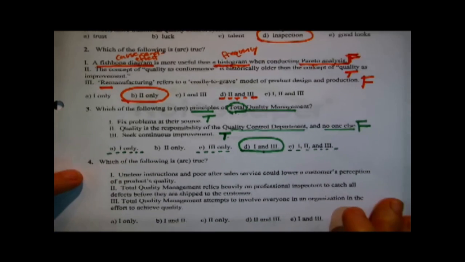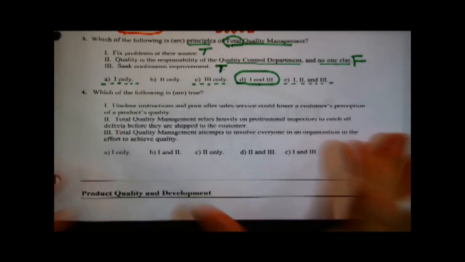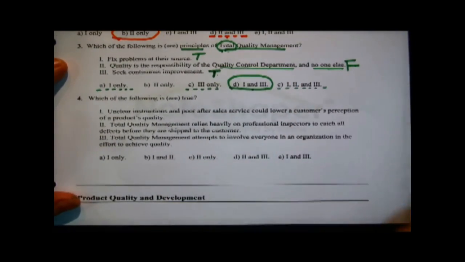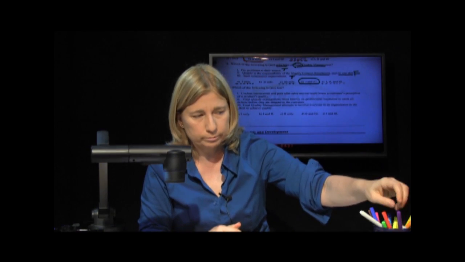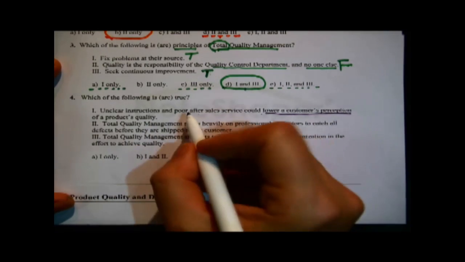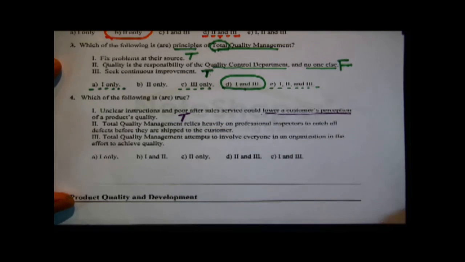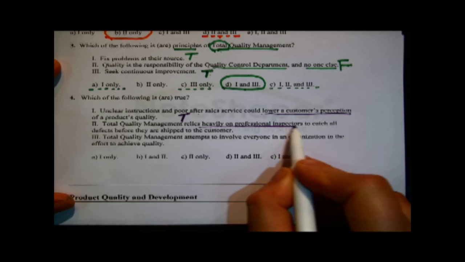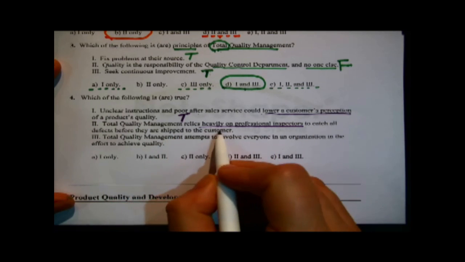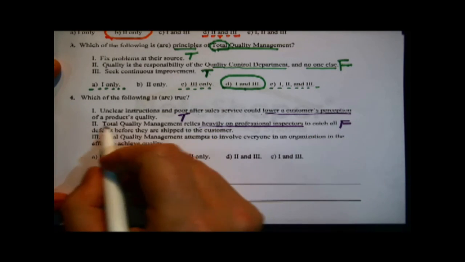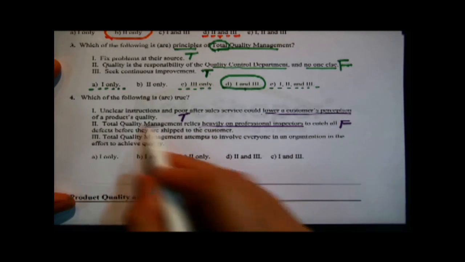And actually, in its day when it was an exam question, there was lots of partial credit, because those 2 would have been half credit as well. All right. Oh wait, the next one's triple true false. Let's take a look at this one. Which of the following is or are true? All right, take them one at a time. Unclear instructions and poor after-sale service could lower a customer's perception of product quality. Yeah, I mean, that's common sense. Definitely true. Total quality management relies heavily on professional inspectors to catch all defects before they are shipped to the customer.